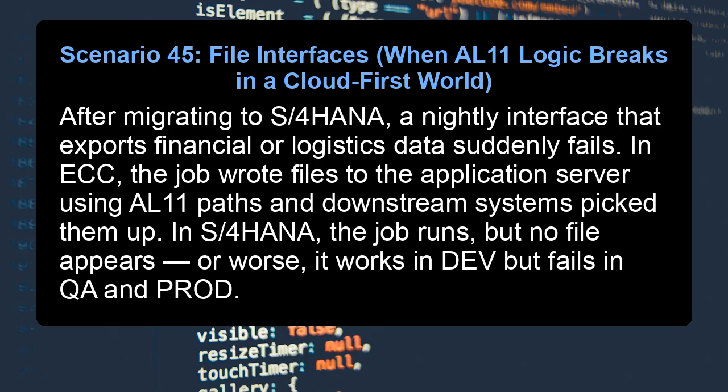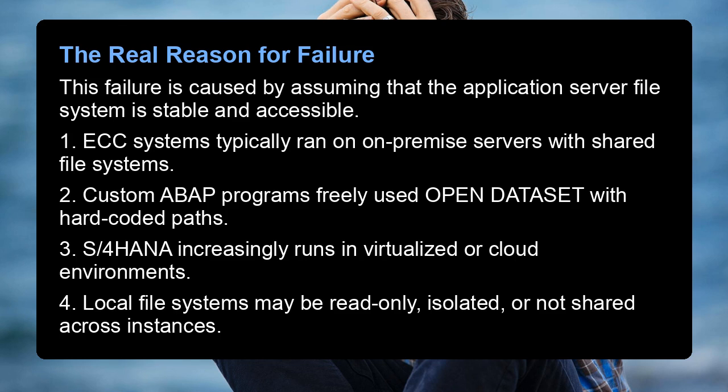Scenario 45. File interfaces. When a legacy logic breaks in a cloud-first world. After migrating to S/4HANA, a nightly interface that exports financial or logistics data suddenly fails. In ECC, the job wrote files to the application server using logical paths, and downstream systems picked them up. In S/4HANA, the job runs, but no file appears, or worse, it works in DEV but fails in QA and prod. The real reason for failure.